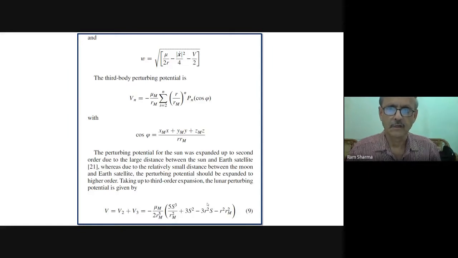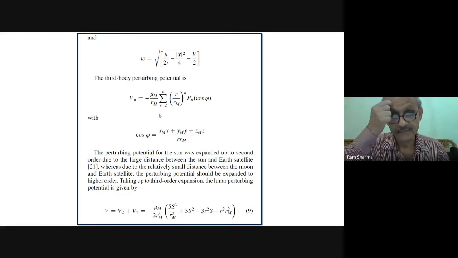So this is how we can write the third body perturbing potential Vn in this form. This is similar to what we write for the earth potential when you take only zonal harmonic terms. Then we can expand them. The angle cos phi is here, and here is the position of the sun or moon, whichever you are taking.